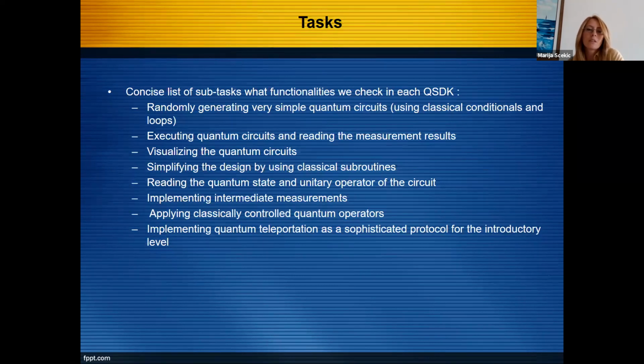Here is a list of subtasks of functionality we checked in each quantum software development kit.